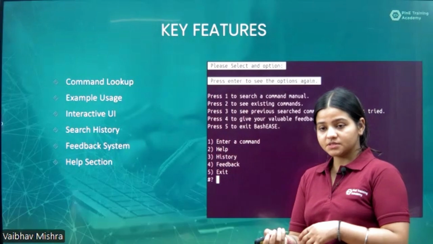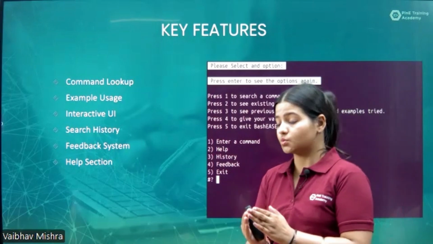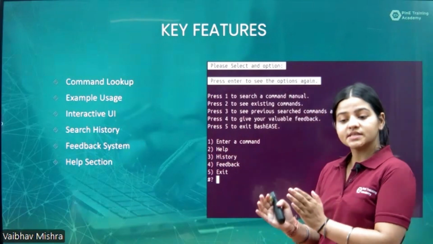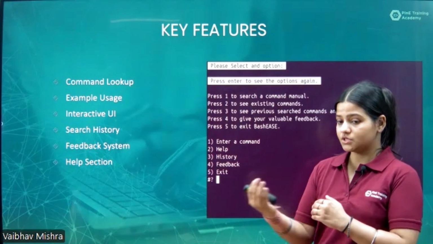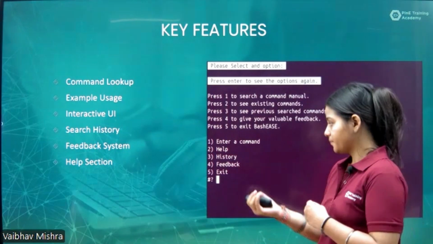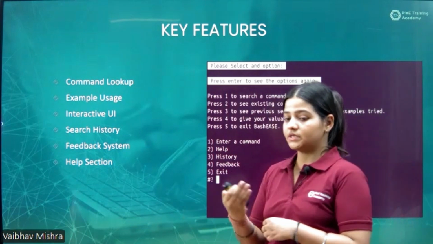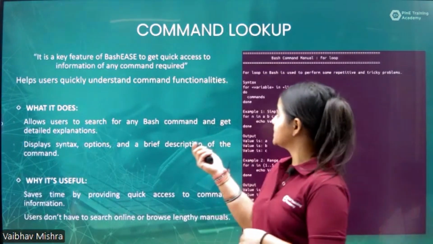History, as the name signifies, is a bin where all the tried commands and examples are stored. Feedback is a special section where feedback is given by the users in order to improve. And then exit. Now we will walk through one by one what the key features are and how we can use them. The first key feature is command lookup.